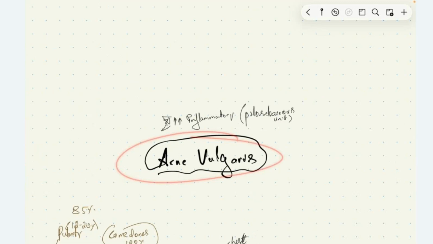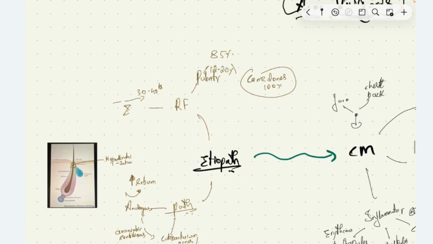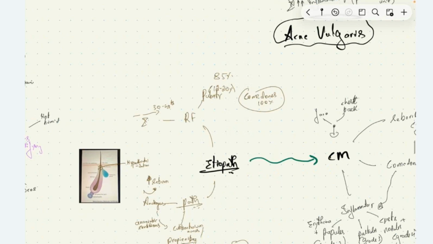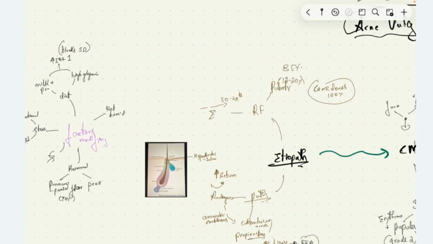Acne vulgaris is a chronic inflammatory condition involving the pilosebaceous unit. The onset is usually seen during puberty, that is between 12 to 20 years of age. It is seen in around 80% of adolescents, and comedones we see in 100% of individuals. In some individuals, this may progress on to the third and fourth decade of life.